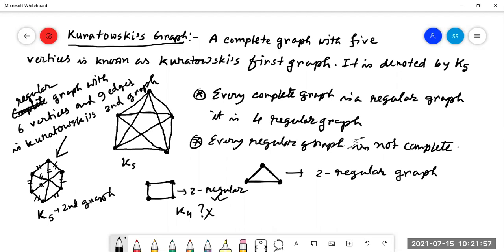A regular graph with 6 vertices and 9 edges, right? It is obviously regular. Degree of all these is 3. It is actually a 3 regular graph. Actually, it is not a complete graph. It is a regular graph, 3 regular, with 6 vertices and 9 edges. That is called the Kuratowski's second graph.